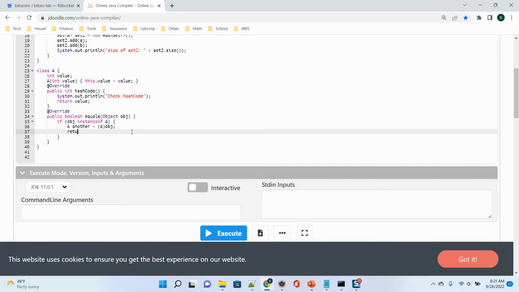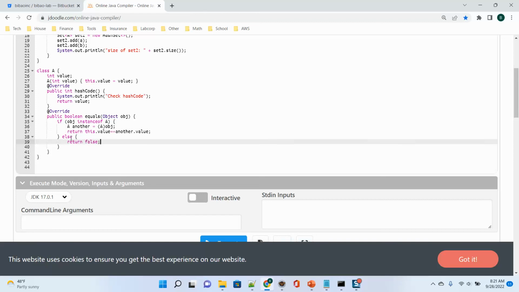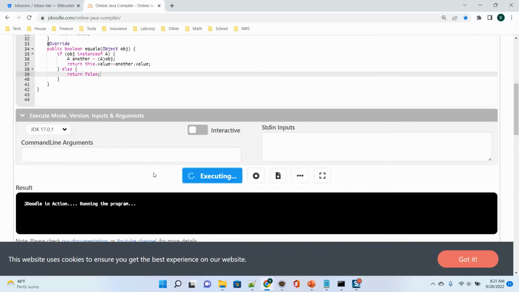Then we can return this.value equals another.value. We compare the value inside. If it's not an instance of A, else I just return false. Okay, I can use this one, override. So now let's run it.